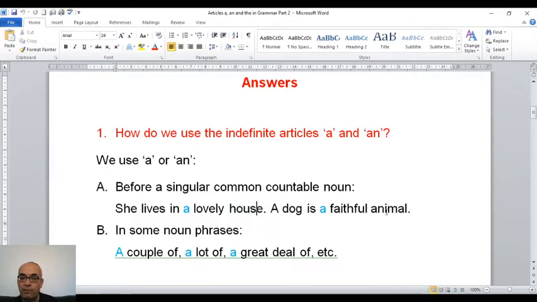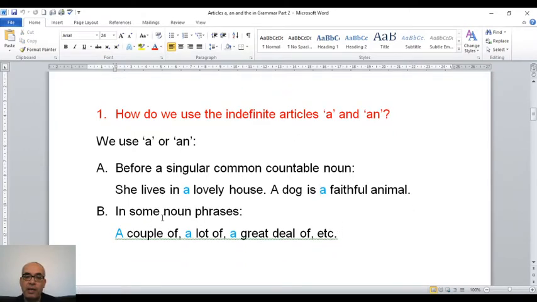A dog is a faithful animal, and also a beautiful animal. A dog is a faithful animal. So animal is a singular common countable noun, and as you know, it is singular because it is one. It is countable, it's common because it's part of a group, and we use a. A is for animal.